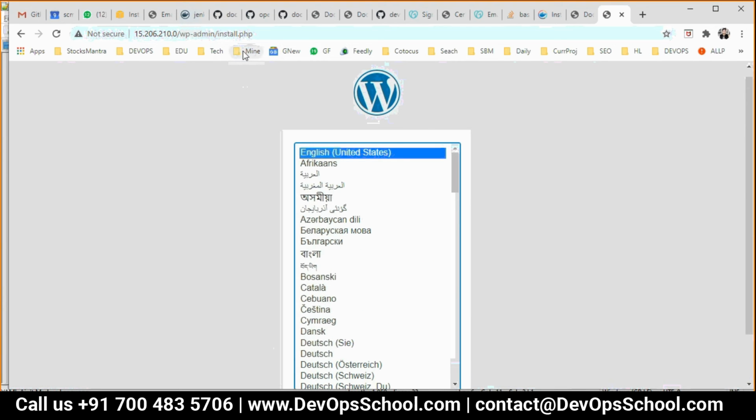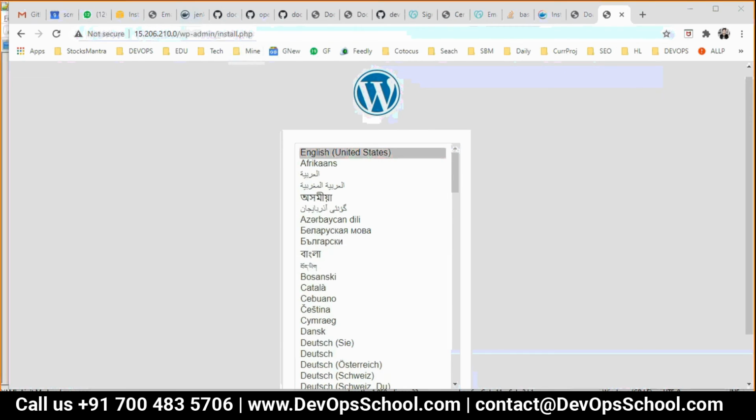Are you getting this? That's the behavior. Except 80, you will see every other port. 80 port will not be shown. That's a default port for the browser, for the whole World Wide Web. 443 also won't show, right? HTTPS also won't show. 443 also will not show, 80 also will not show. But right now it's HTTP.